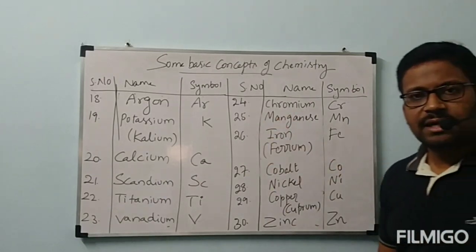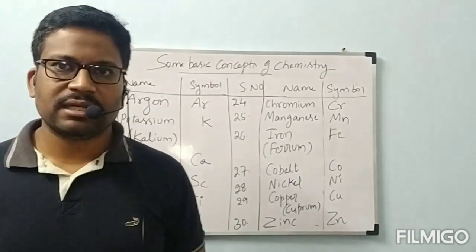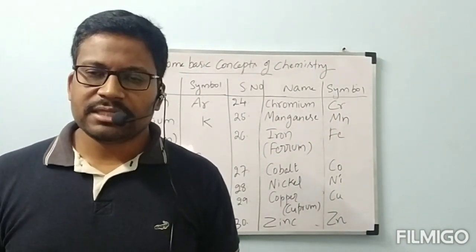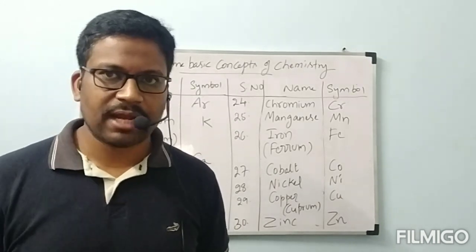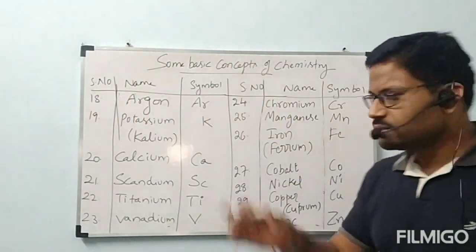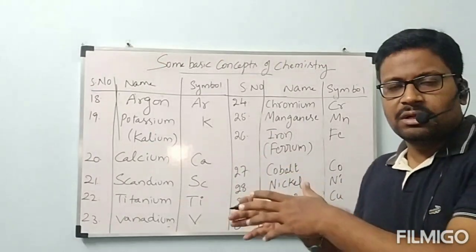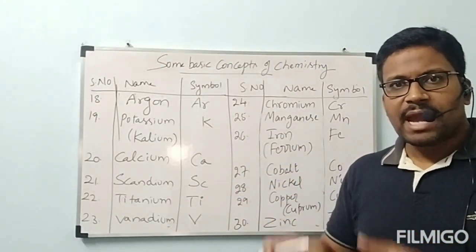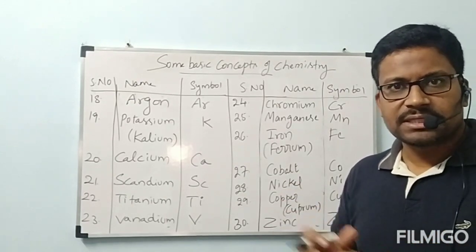These are the first 30 elements. These are all examples for elements, in which what is the definition of an element? An element is a substance which contains the same kind of atoms, which cannot be separated by chemical techniques. If you want, just go through it like a table column. In what way I wrote? Make a fair note. And you have to remember these first 30 elements very carefully, even the symbols also.